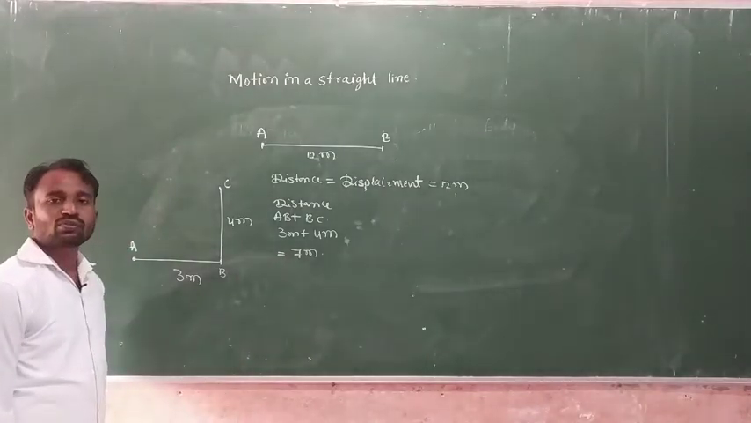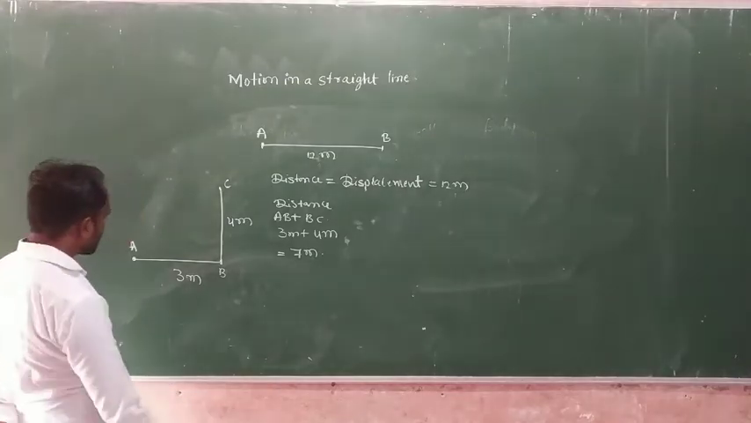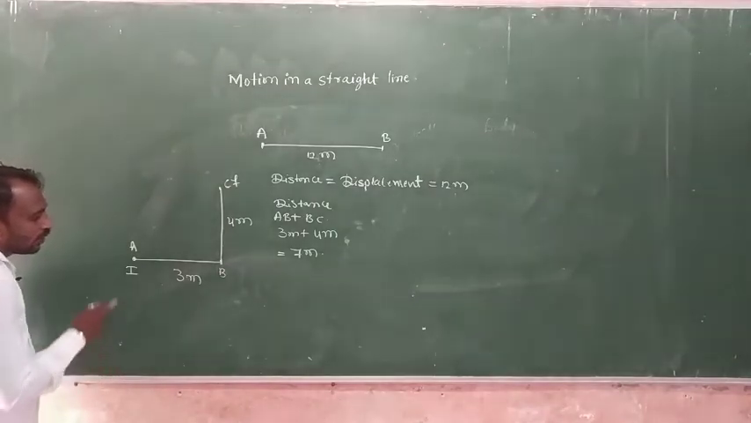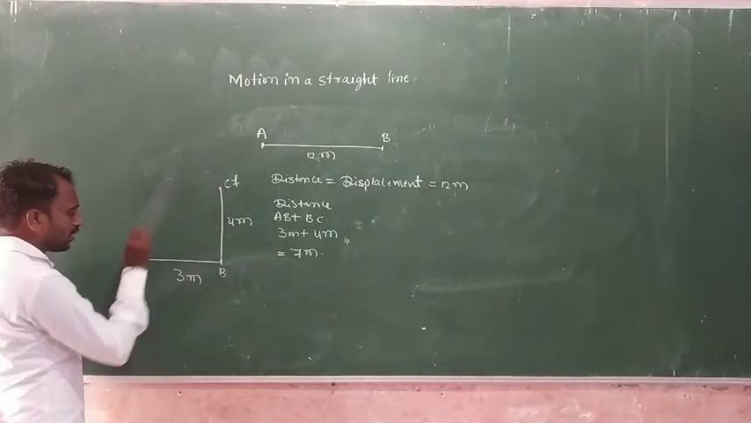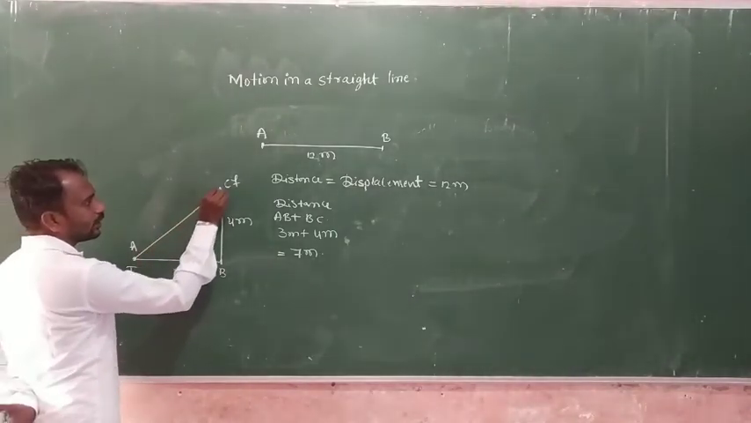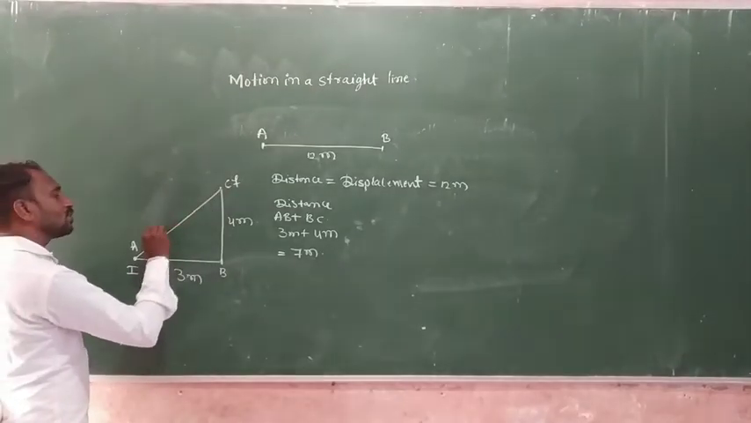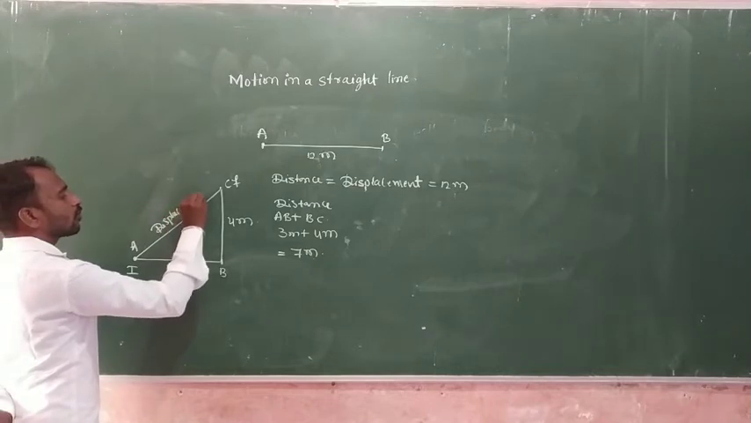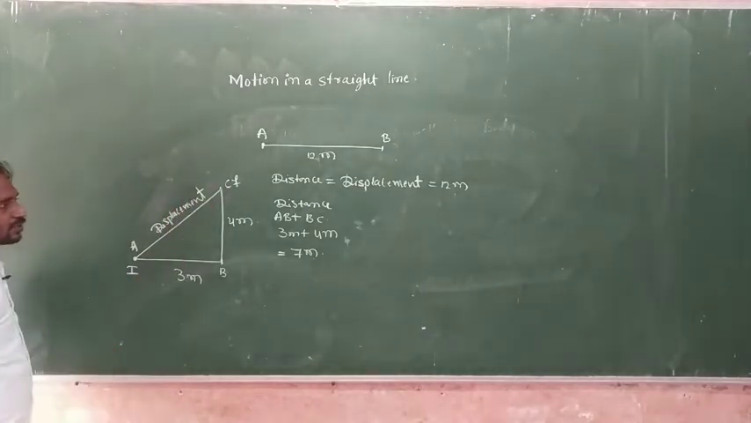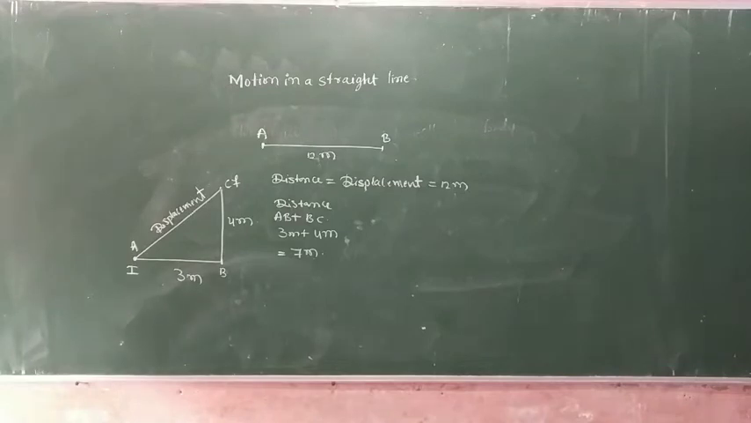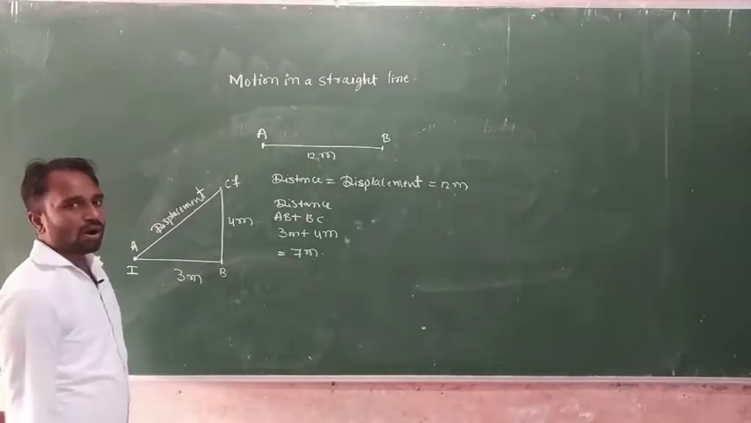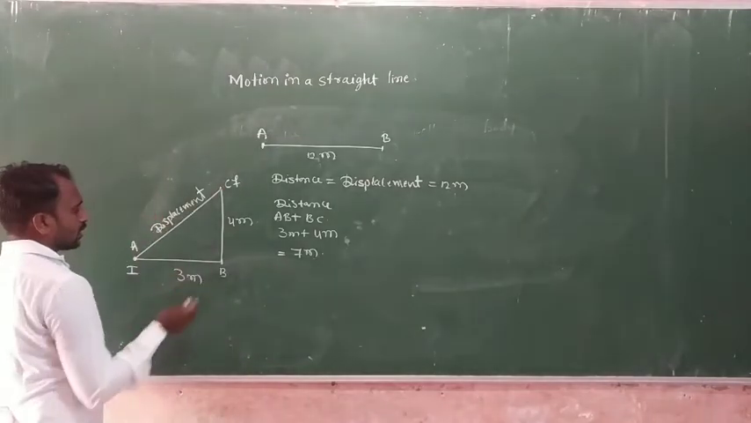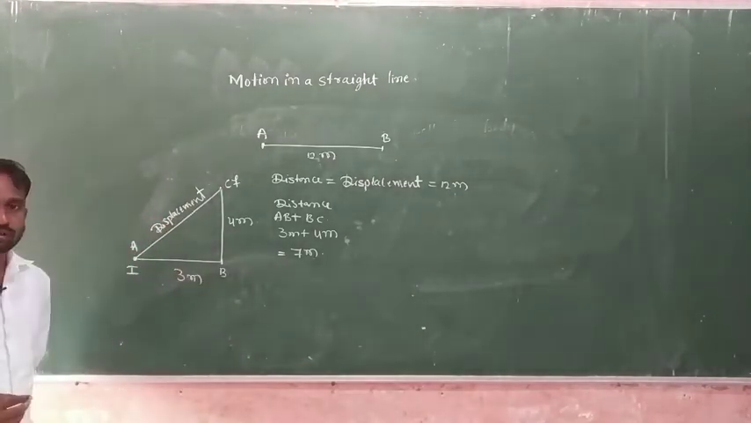Okay, so here we want to find out the displacement. So for displacement, this one is the initial position and this one is the final position. The shortest distance between initial and final position, this we consider the displacement. So here we want to calculate the displacement value. You already know the Pythagoras theorem. By using the Pythagoras theorem, we can easily calculate the displacement of an object.